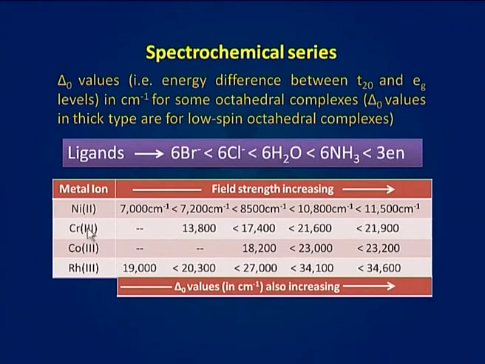You can see in the case of nickel, from Br minus to ethylenediamine, the value of delta O increases from 7000 to 11,500 per centimeter. Similarly, the value for Rh also increases from 19,000 to 34,600 per centimeter. To have an idea of the distribution of electrons in octahedral complexes, we must understand the pairing energy.